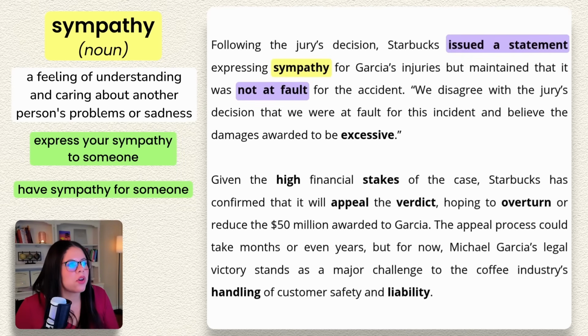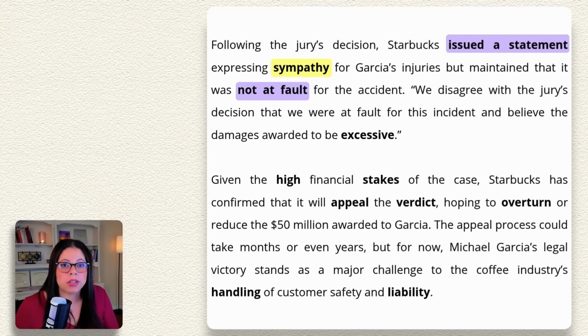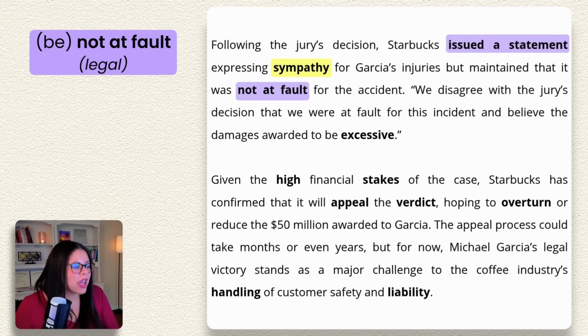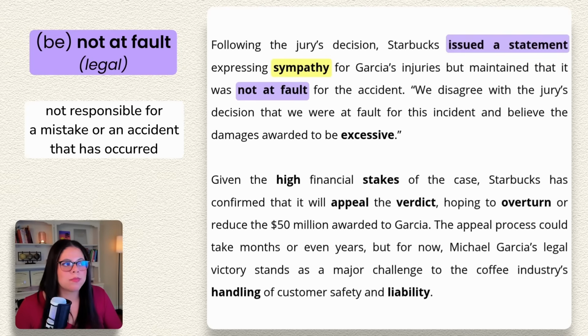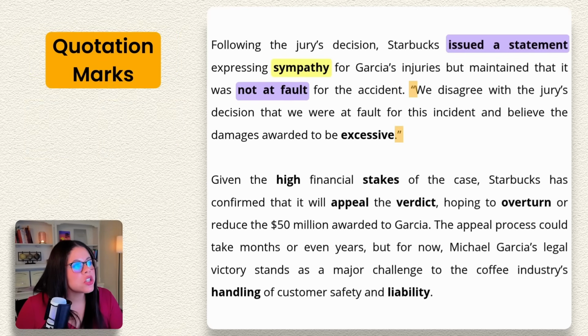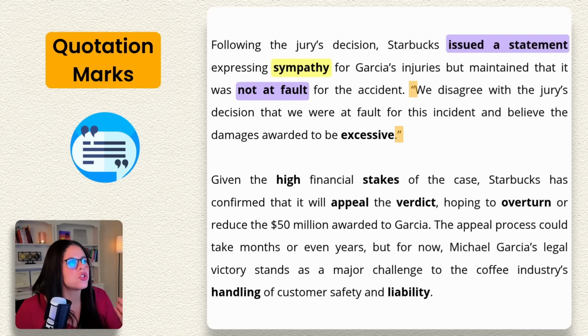It was not at fault. It is referring to the company, Starbucks. If you are not at fault, that means that you are not responsible for a mistake or an accident or something bad that has occurred. So, especially in legal contexts, you can be at fault or you can be not at fault. The last sentence here in this paragraph, we see that there are quotation marks. So this means that this is a direct quote. These are the direct words that were in the statement that was issued by Starbucks, okay?